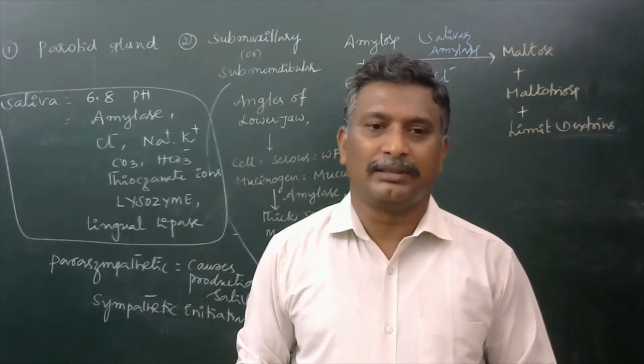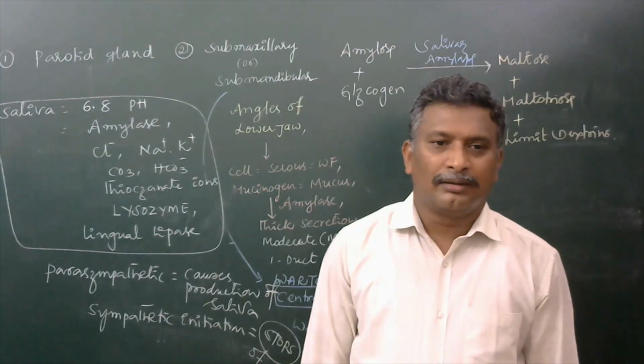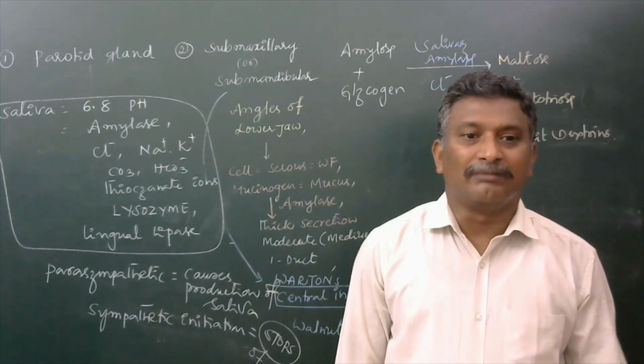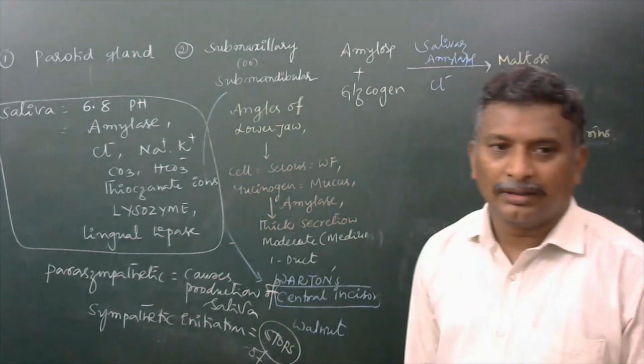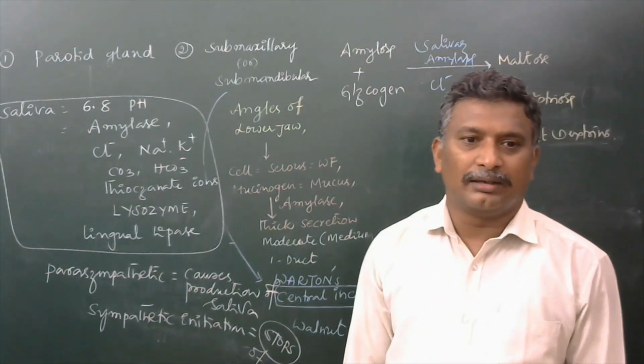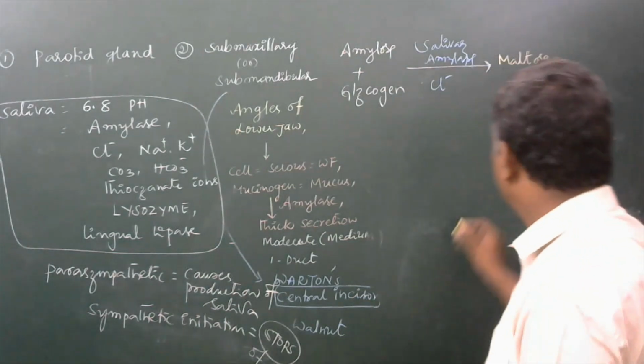Okay, parotid glands can become inflamed and cause mumps.